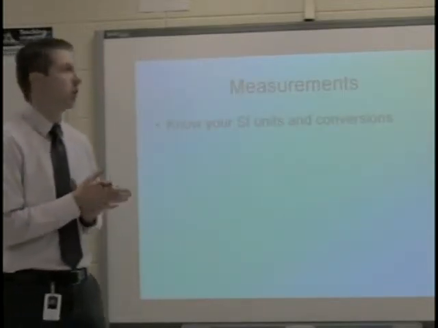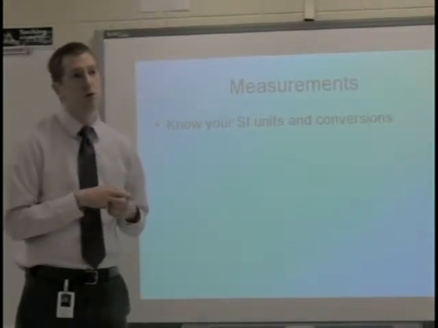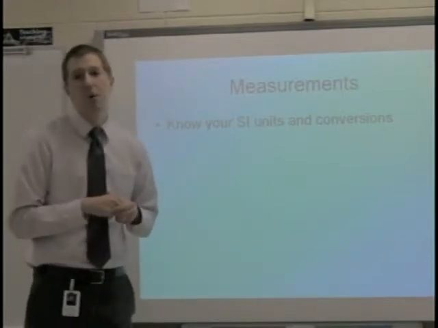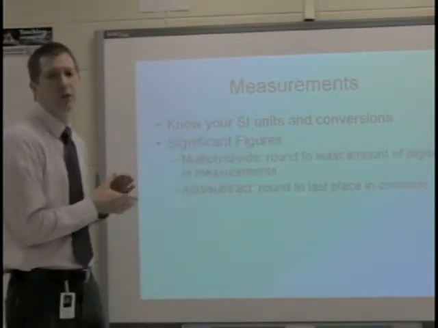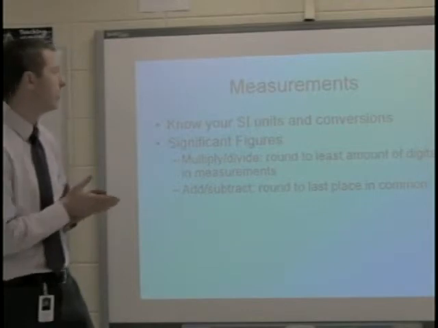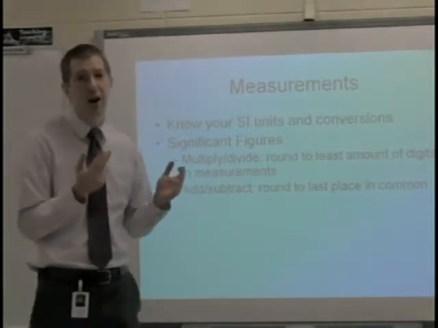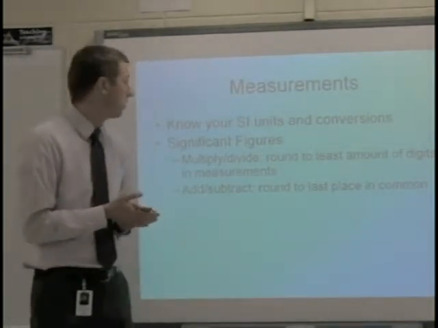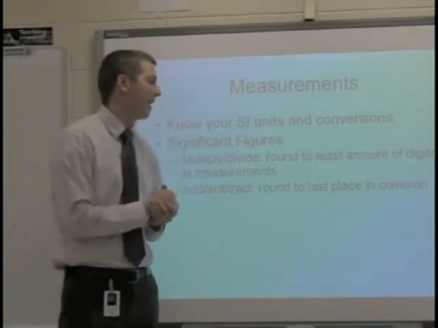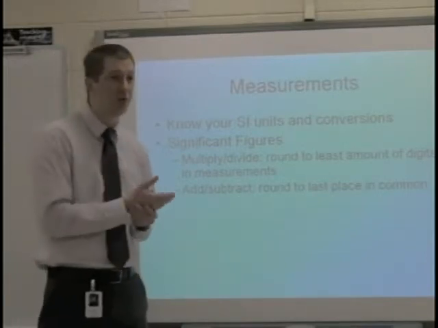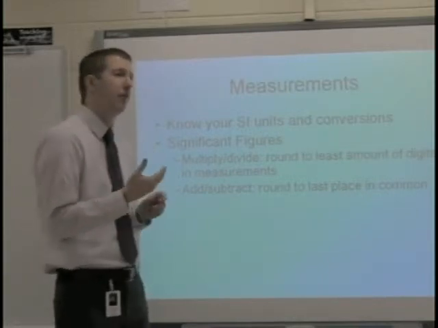As for measurements, make sure to know your SI units, so your grams you should know, liters you should know, and then also you should know meters, and then how to convert between them. Milli is a very common one, centi, kilo. Sig digs, or significant figures, is often referred to. Remember, when you're multiplying or dividing two numbers, round to the least amount of digits within that measurement. So if you have two numbers and you're dividing the two, whichever one had the least number of digits, that's what you should use. Adding and subtracting, though, is a little bit different. What you want to do is figure out what they have in place that's lasting common. So in other words, if I had a number like 4.25 and I was adding 1.2 to it, they both have the tenths place in common, so that's where my final answer would have to be.